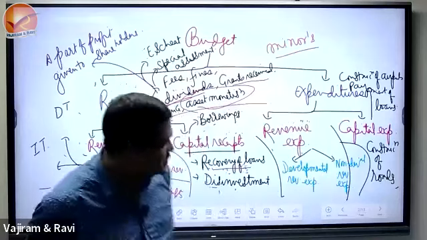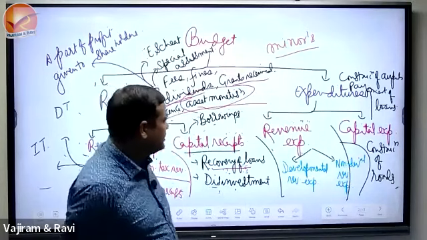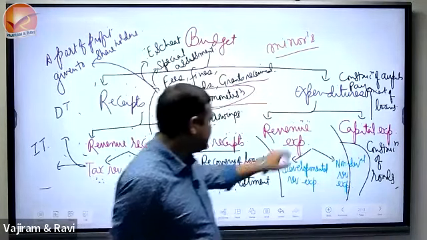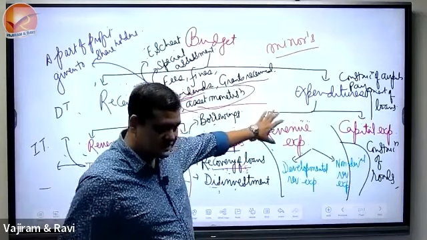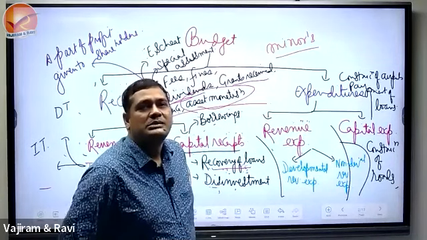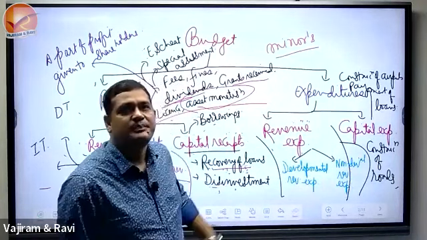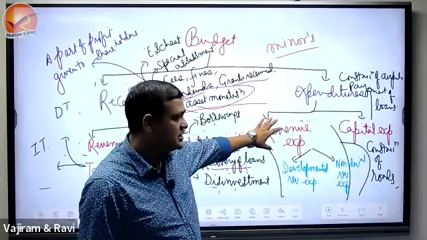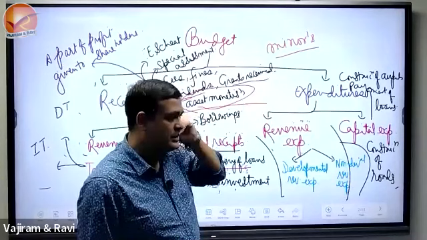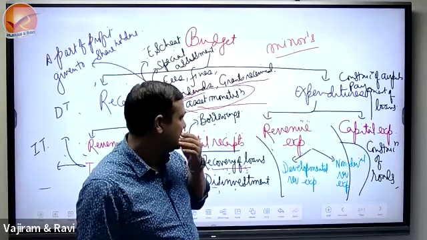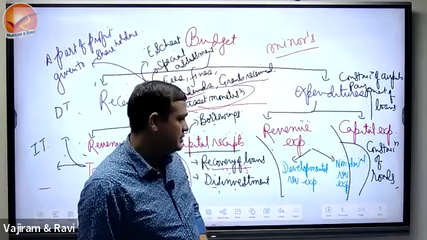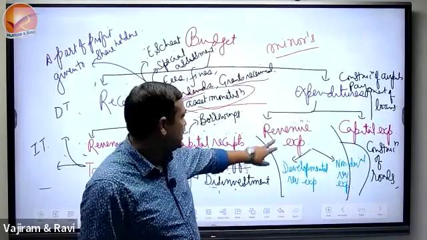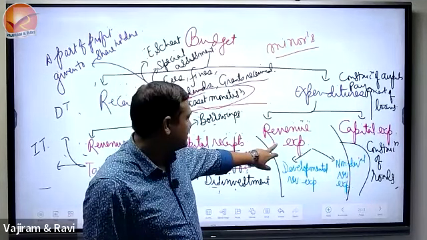Yes. So see now revenue expenditure, please write the definition. They do not create asset. Revenue expenditure does not create asset, and they are not obtained.